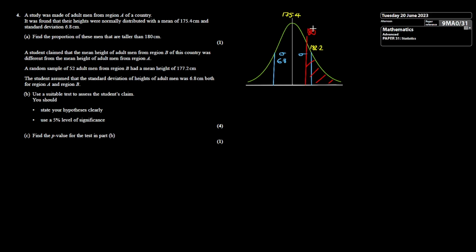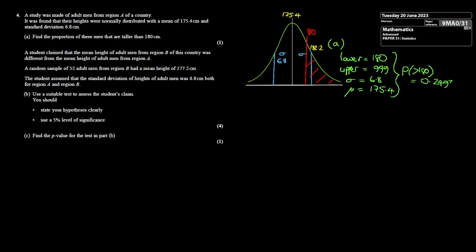This is a normal distribution, so 180 will be our lower limit, 999 will be our upper limit. We've got a standard deviation here of 6.8 and a mean of 175.4. Put all of those parameters into a calculator and you get the proportion of people greater than 180 is equal to 0.24937, or in percentage terms, this is 24.9%, and that is to 3 significant figures. And that's the answer to part A.